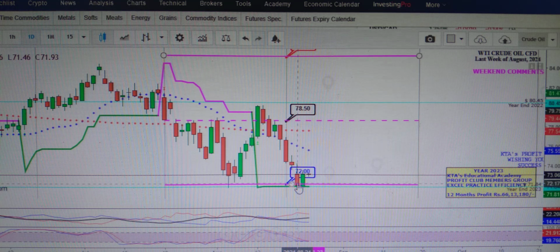This red candle is $71.46 actually. Our observation was 72, and the activated price was 71.46 in this week.